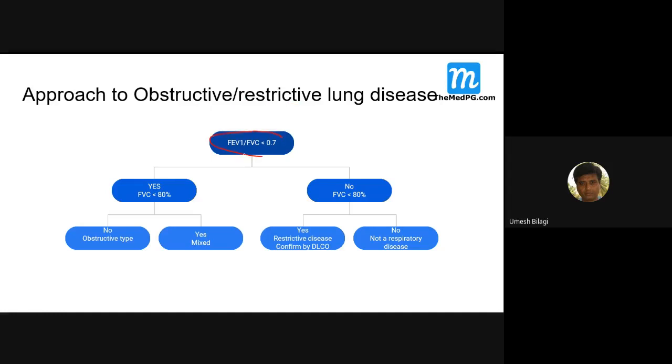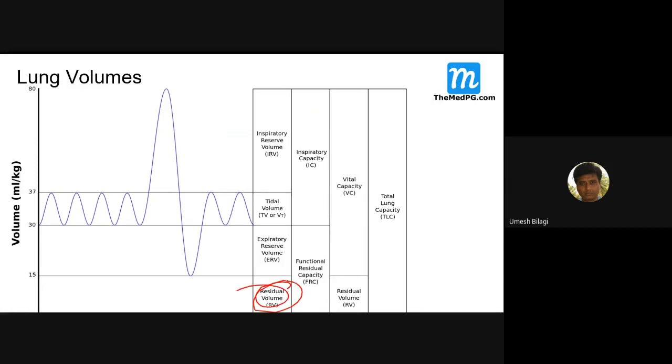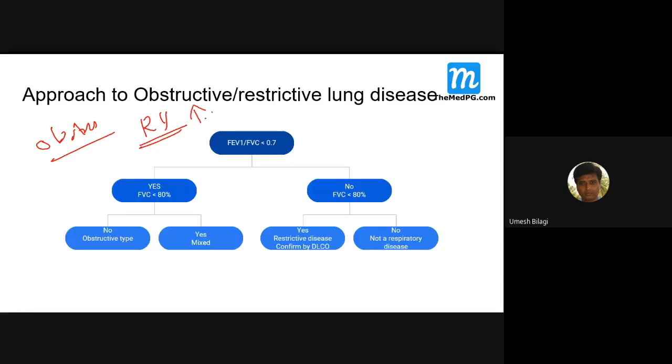So in obstructive lung diseases, what happens to the first second? It is decreased, but the vital capacity is maintained because there is a lot of residual volume, residual air trapped in the lung. So RV actually increases in obstructive lung diseases. Residual volume means this one. Got it? This one increases in obstructive lung diseases, whereas expiratory speed comes down because there is a block of tubes. So this ratio decreases.